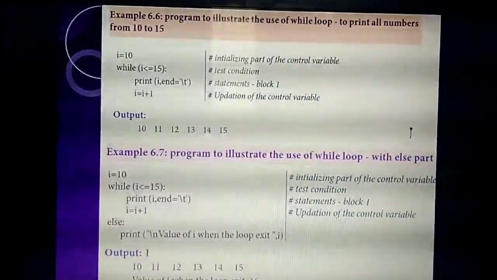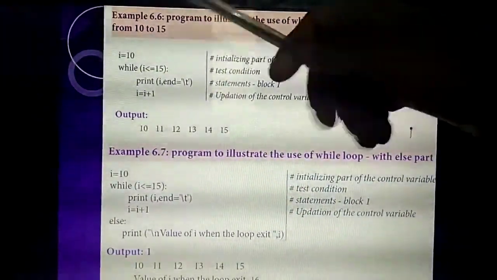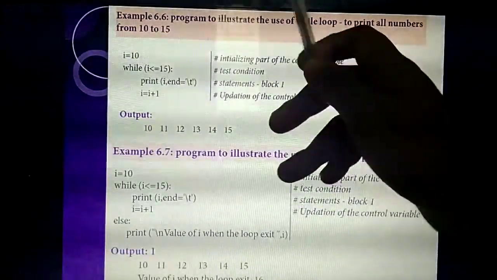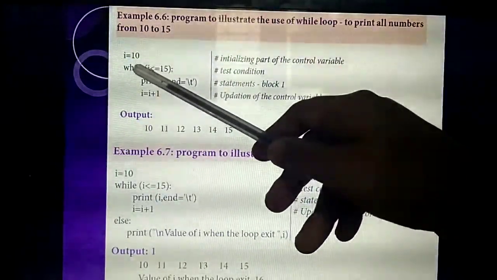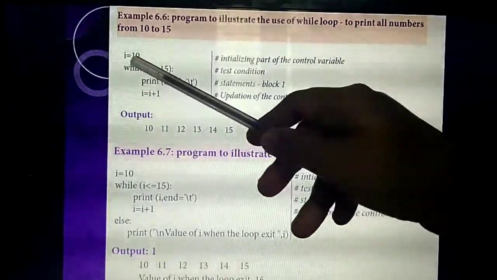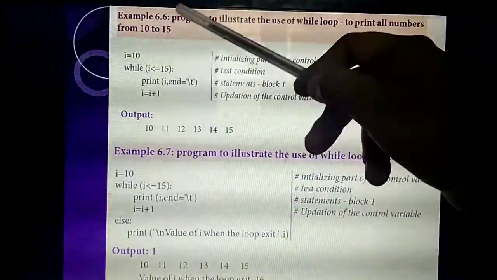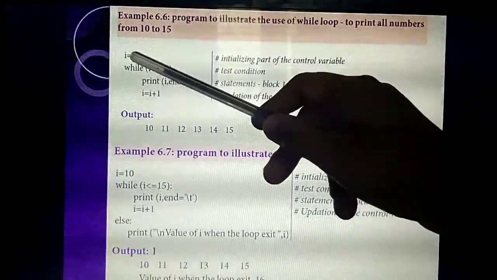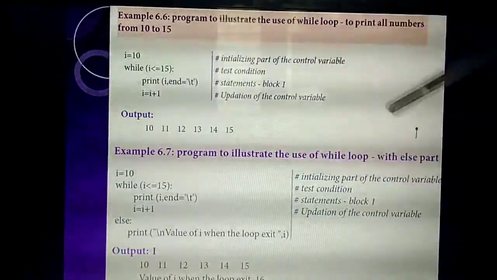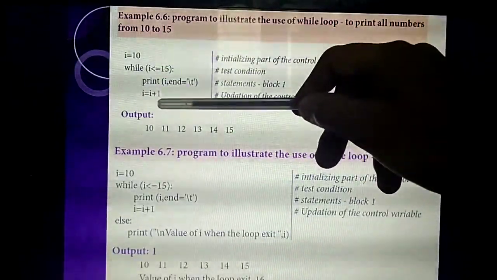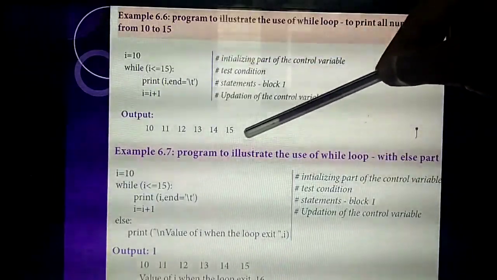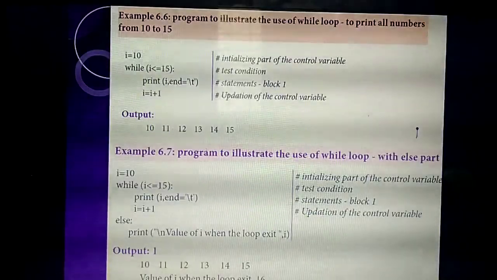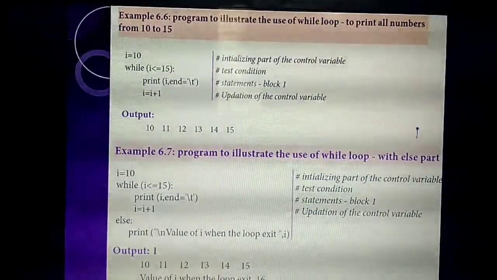If they ask for this program, first what should you write? You need to include one variable and give its starting value. Using a while loop, you write while i less than or equal to the number they have given. Then print. Which variable do you print? i, with end equal to backslash t. Then i equal to i plus 1, which increments each time. Sometimes they won't give the output, but you should write the output also. Then only you will get full marks. This is an important 2 mark or 3 mark question.